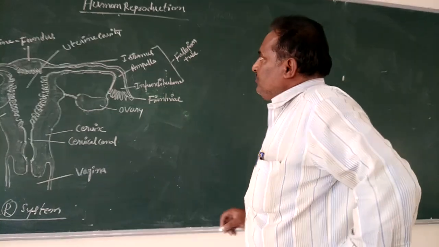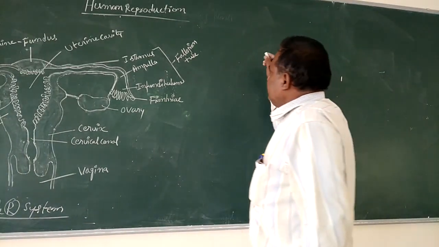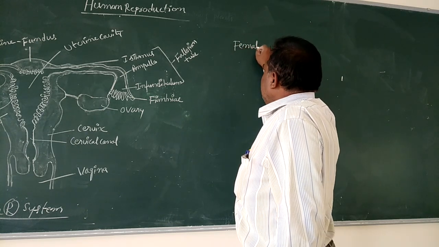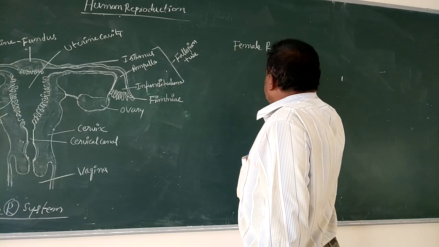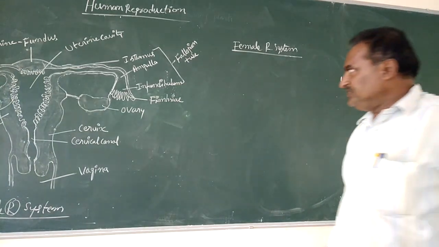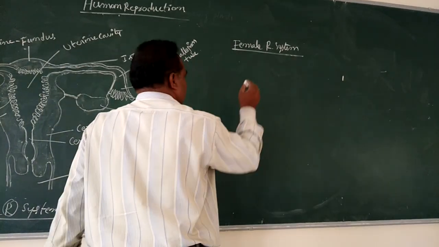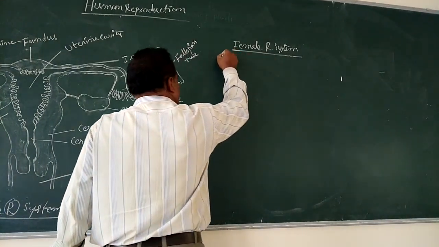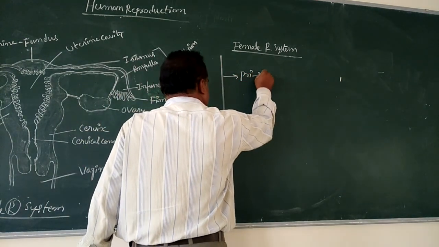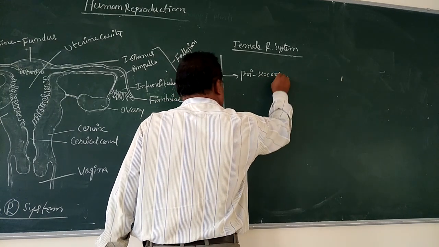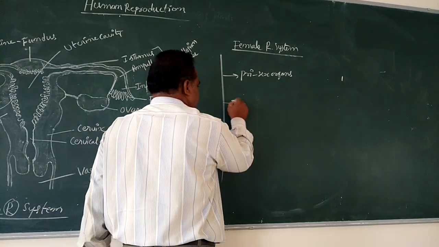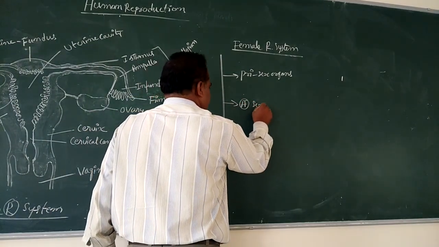Students, come to one more system, that is the female reproductive system. In the female reproductive system, there is an occurrence of different organs. One is primary sex organs, and the other is secondary or accessory sex organs.